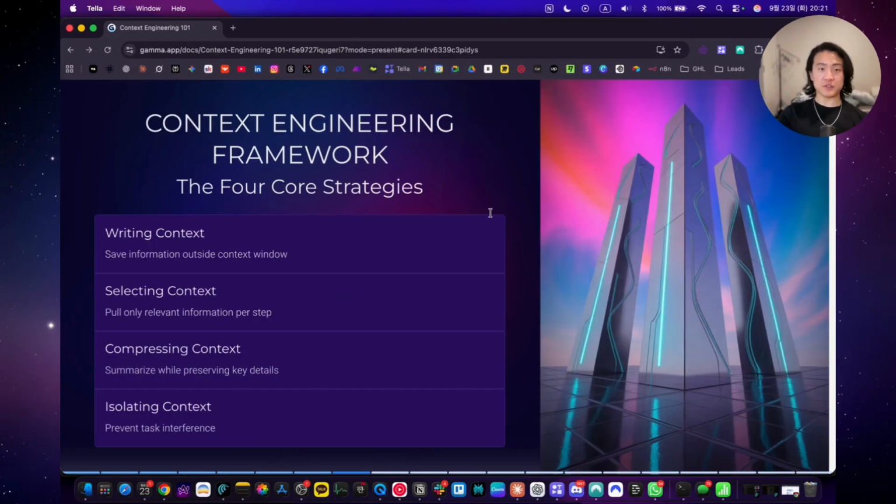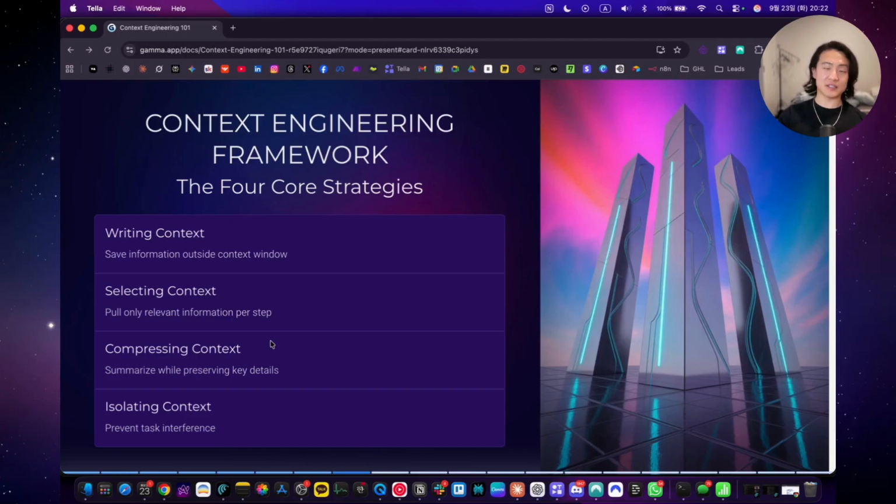So now let's dive into the context engineering framework. These are the 4 core strategies that make context engineering work. Writing context means saving information outside the context window for later retrieval. Selecting context means pulling only relevant information for the specific step. For example, a customer service agent doesn't need to know about warranty during the first point of contact, when they need to understand what the problem is itself, or if it even involves warranty in the first place. Compressing context means summarizing while preserving key details. The thing is, nobody wants to read a whole textbook or a paragraph with 100 lines, right?